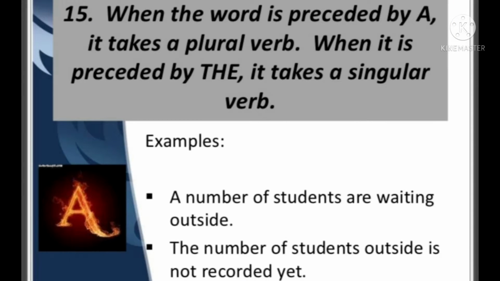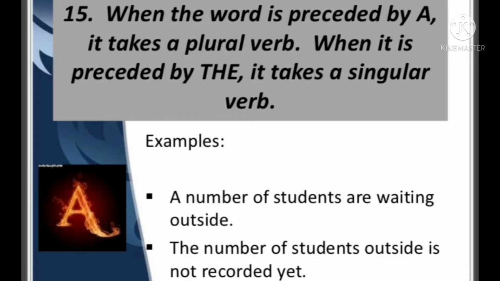This one is very important. Many of the students used to make mistakes in this one. When the word number is preceded by a, it takes a plural verb. And when it is preceded by the, it takes a singular verb. See the example here. A number of students are waiting outside. Students are there. Students, it is plural. Then we have used a number. So when we are using a in front of the plural nouns, that is always plural verb.